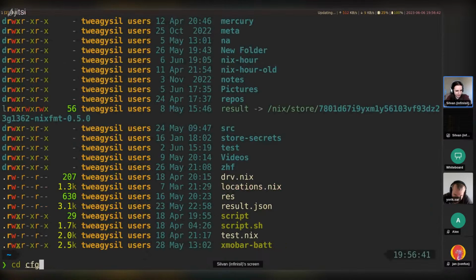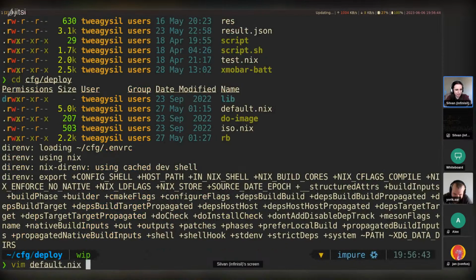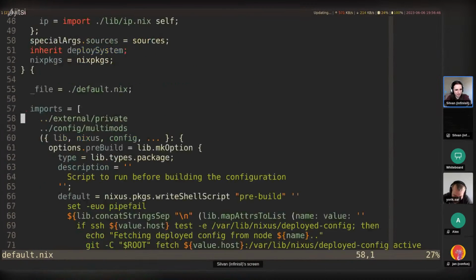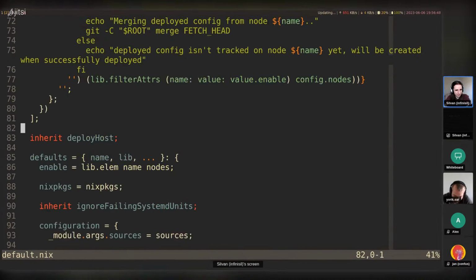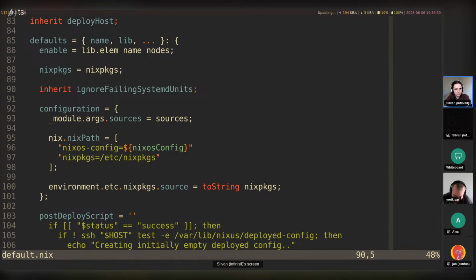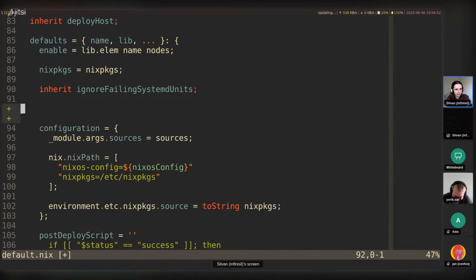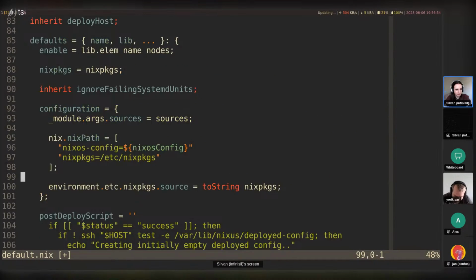Now, in my case, I should really get rid of this super custom setup, but just for now, I'm going to do configuration like this, module args sources, package source.